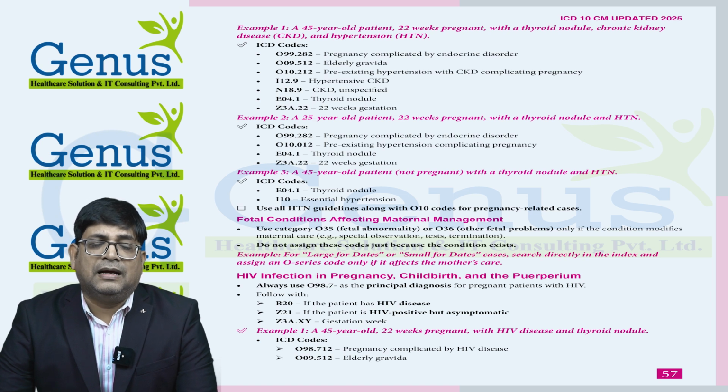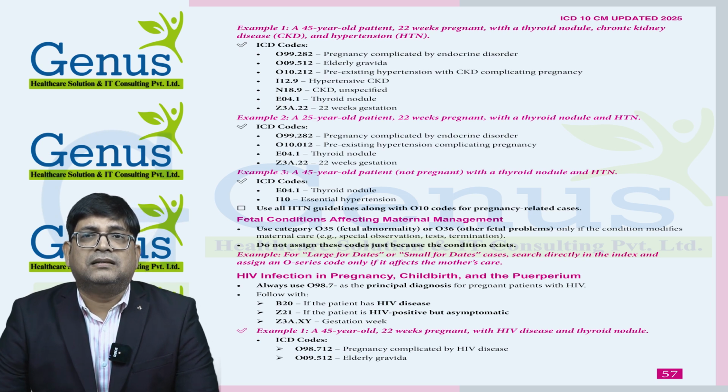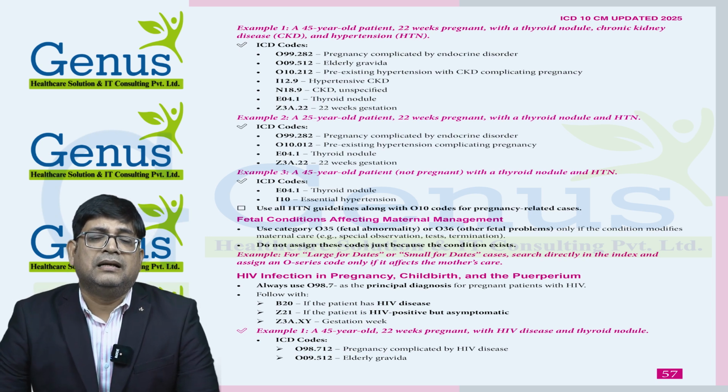Now the patient has CKD and hypertension. So we need to provide code O10.212. This is for pre-existing hypertension with CKD complicating pregnancy.